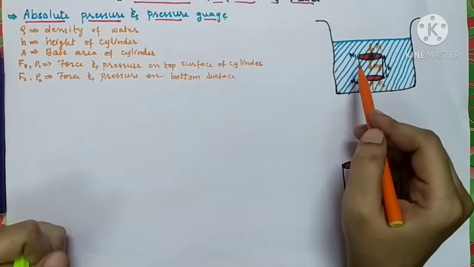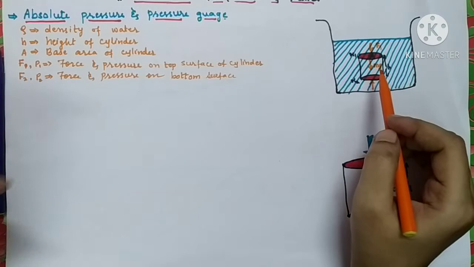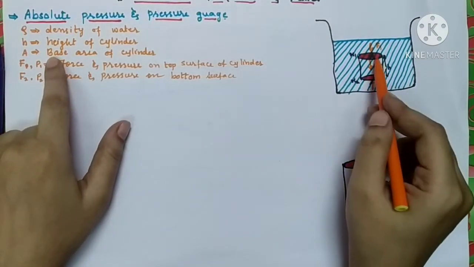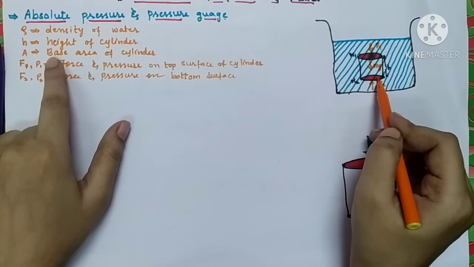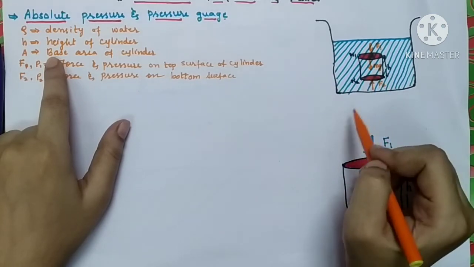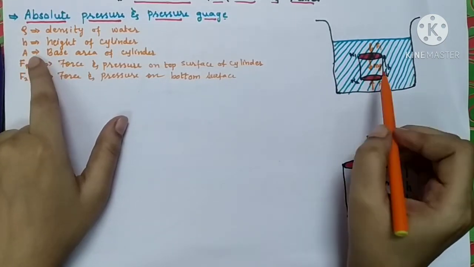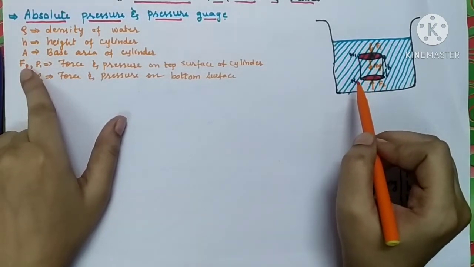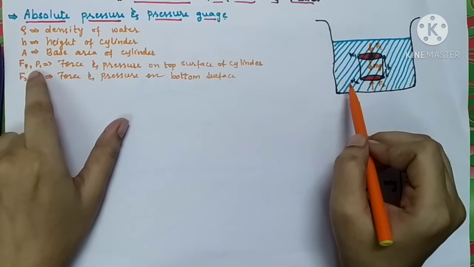We all know that the base is a circle. You can consider both circular faces as bases, but this is the downward surface, so we will consider this surface as the base. The area of these two surfaces is A. Let F1 and P1